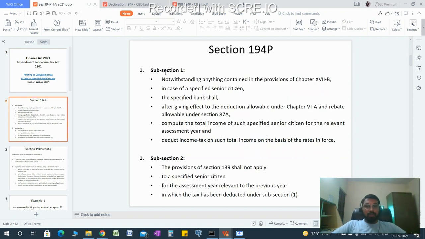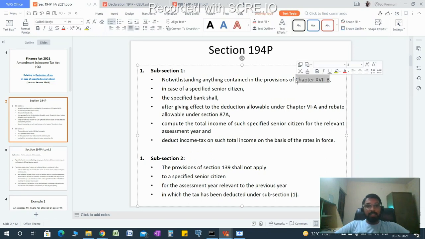194P subsection 1 says, notwithstanding anything contained in the provisions of Chapter 17B. Chapter 17B is the TDS chapter, deduction and payment of tax. In case of specified senior citizens, the specified bank.